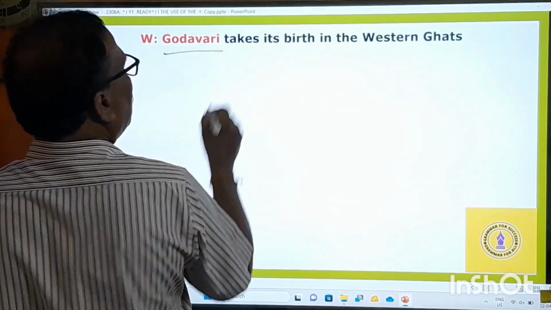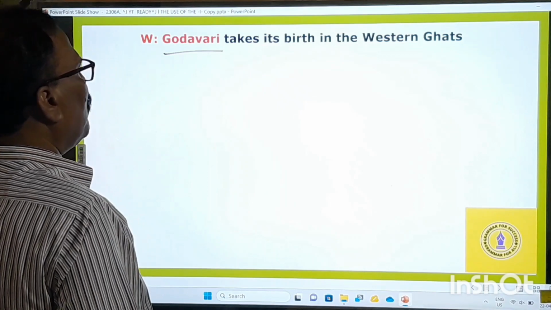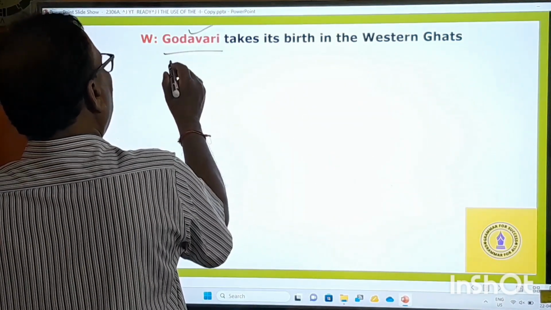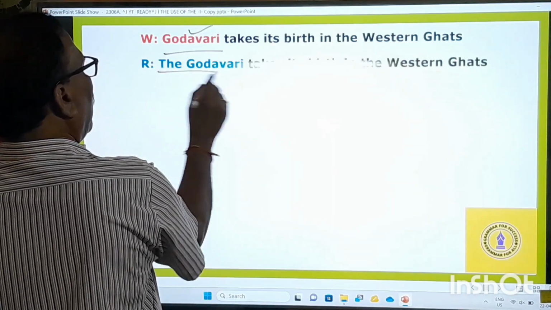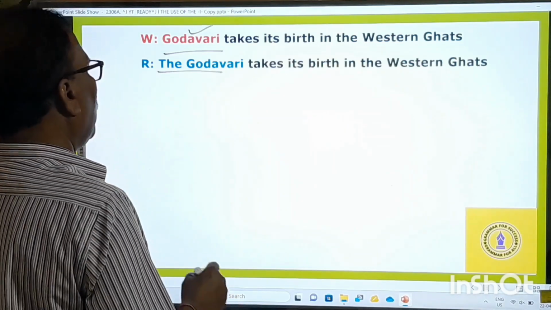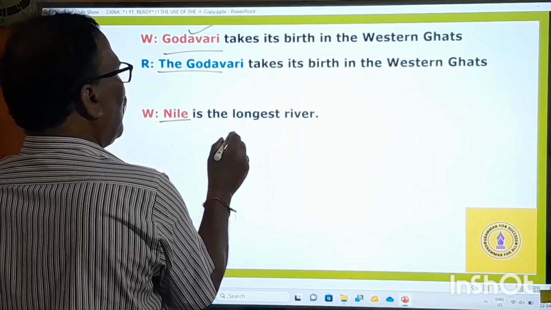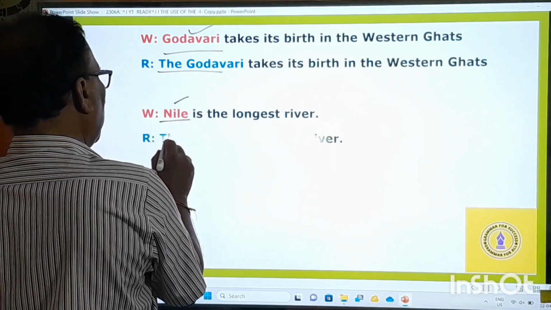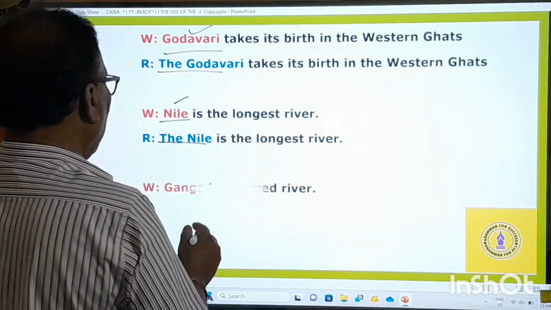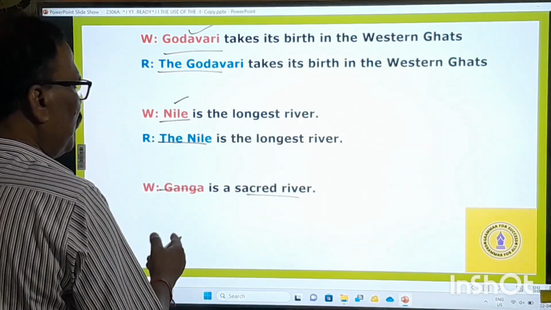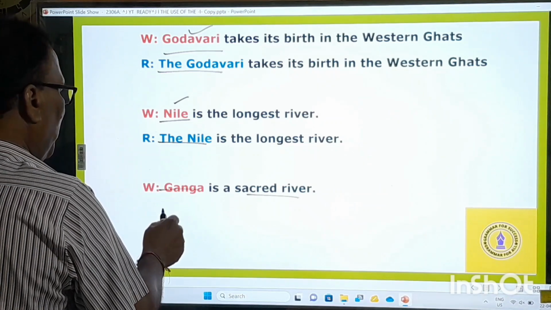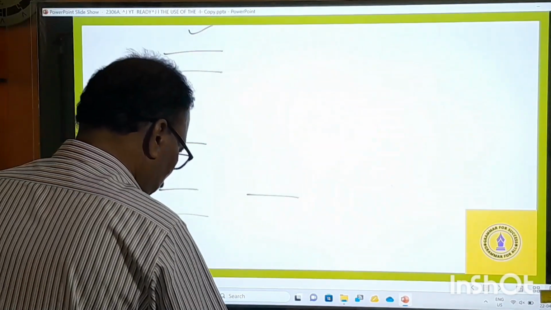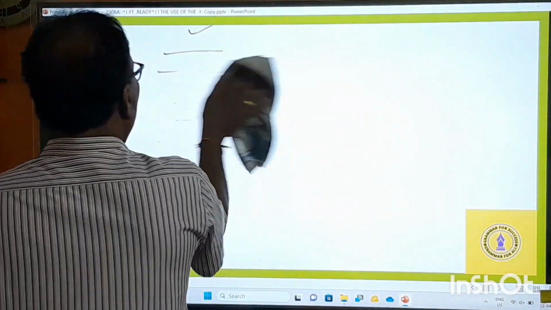"Godavari takes its birth in the Western Ghats." Here Godavari is the name of a river. Therefore, you have to use the before that. The Godavari takes its birth in the Western Ghats. And here, "Nile is the longest river." Nile is the name of a river, so you have to use the definite article before that. And here, "Ganga is a sacred river." Ganga is the name of a river. Therefore, you have to use the definite article before that. So in this way, you have to use the definite article before the names of rivers.